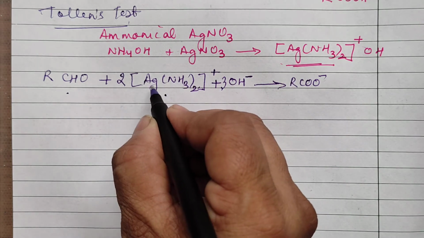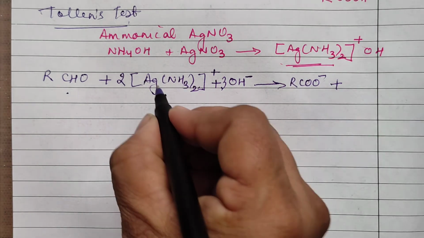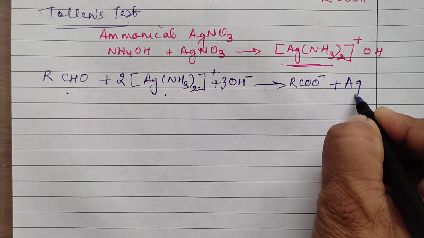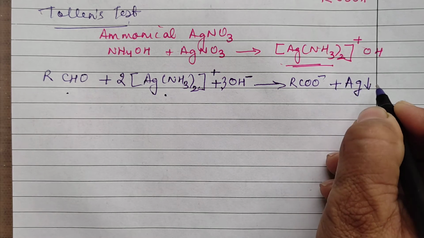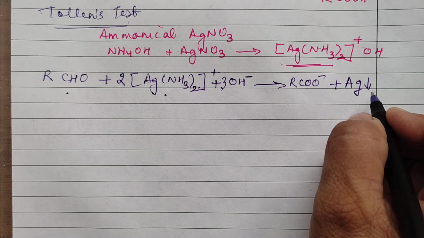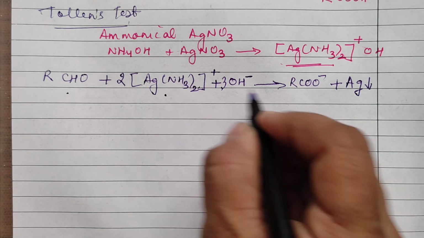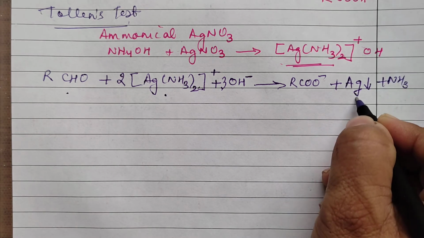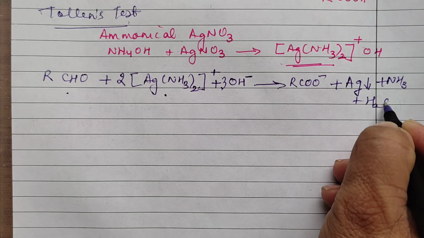This silver complex gets reduced, since the aldehyde has got oxidized. Silver is in the form of Ag plus. This will get reduced to form silver, that is Ag. It is in the form of a precipitate. Not exactly a precipitate, it is a silver coating, I will tell you. And this NH3 comes out in the form of ammonia gas, plus water also is there.